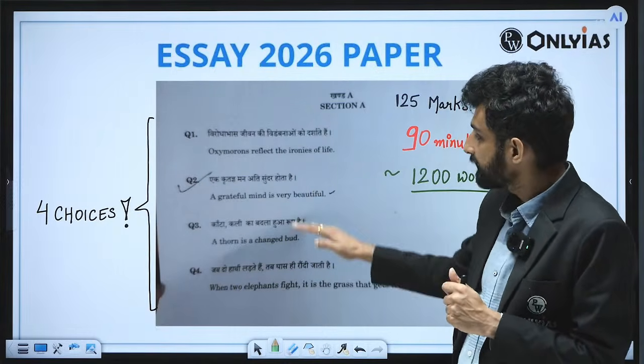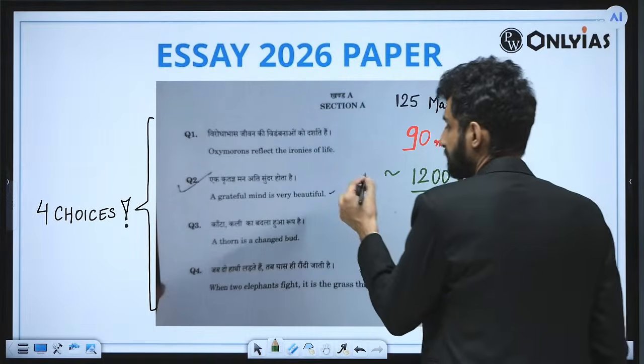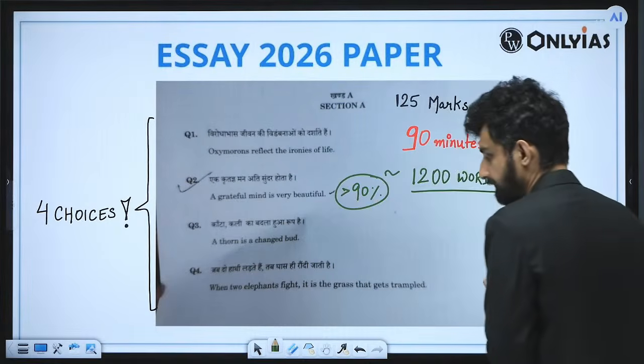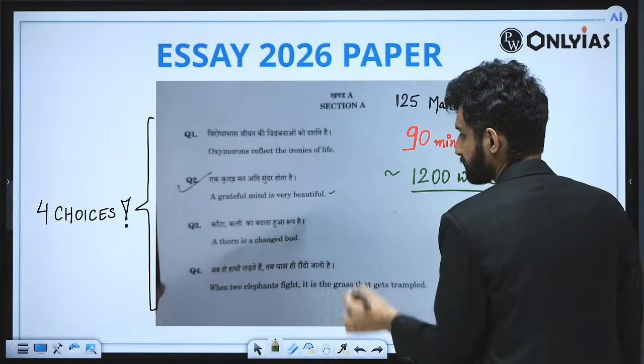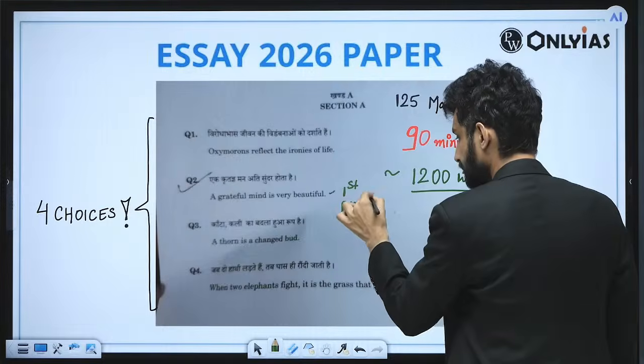So these were the three to four choices we have. Now the majority I have seen attempted this particular essay topic. Okay, this particular essay topic. Now let us not put any number here. So this was the first preference of the students I have talked to personally. This was the first preference they have taken.